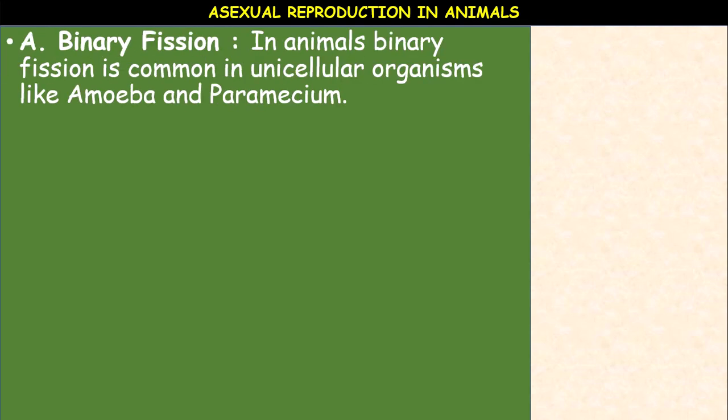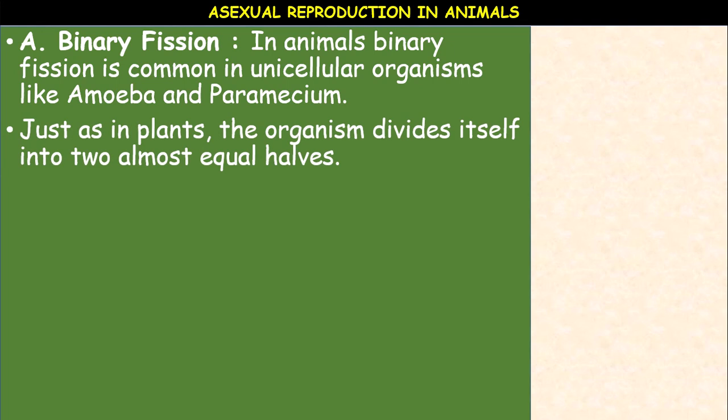Binary fission. What is binary fission? Fission means the division of the parent body into two or more daughter individuals identical to the parent. Binary fission in animals is common in unicellular organisms like amoeba and paramecium.